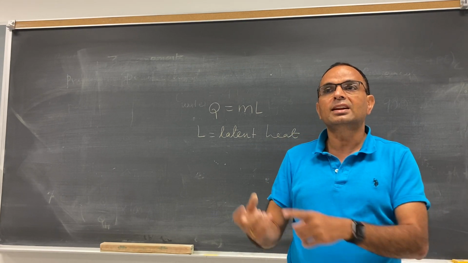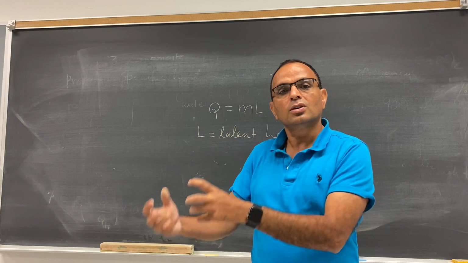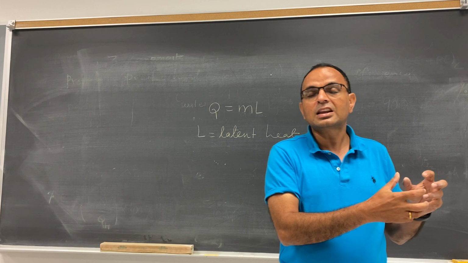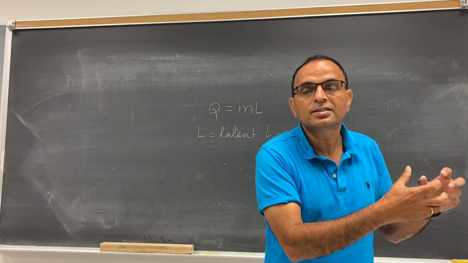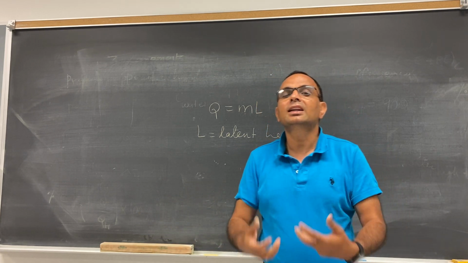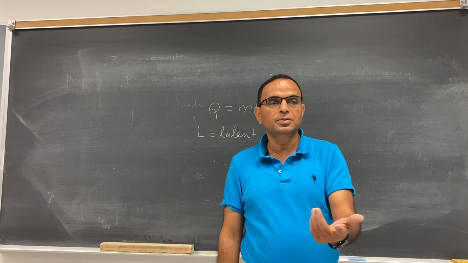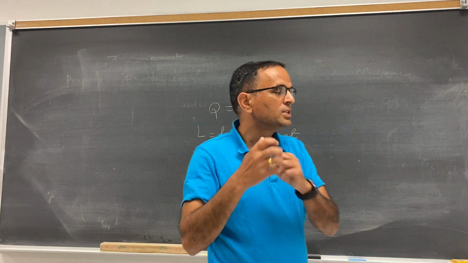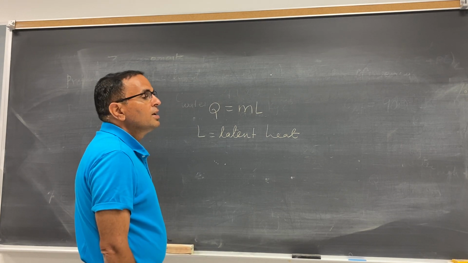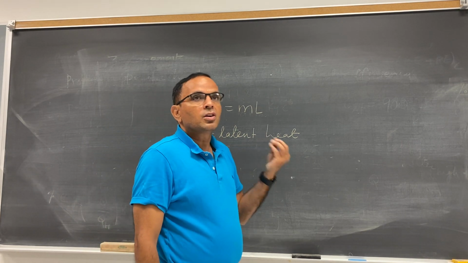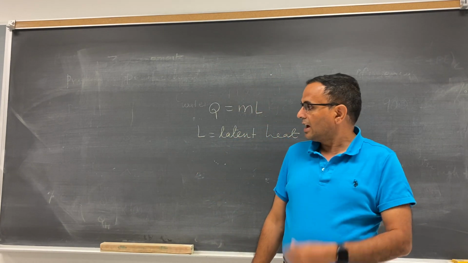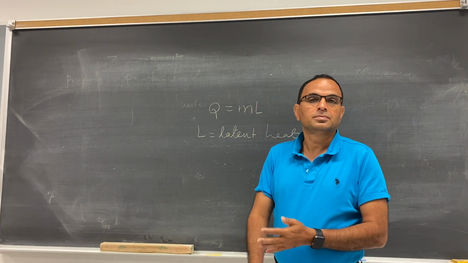And there are two. One is the latent heat of fusion of ice, solid to liquid. Another one is 100 degrees Celsius water to 100 degrees Celsius steam. Steam is the gaseous state, water is the liquid state. 100 degree, 100 degree. So we call that latent heat of vaporization. So we did this already, and this is the latent heat equation. And we also talk about conduction, convection, radiation. Please recall that. I think that's all. Thank you.